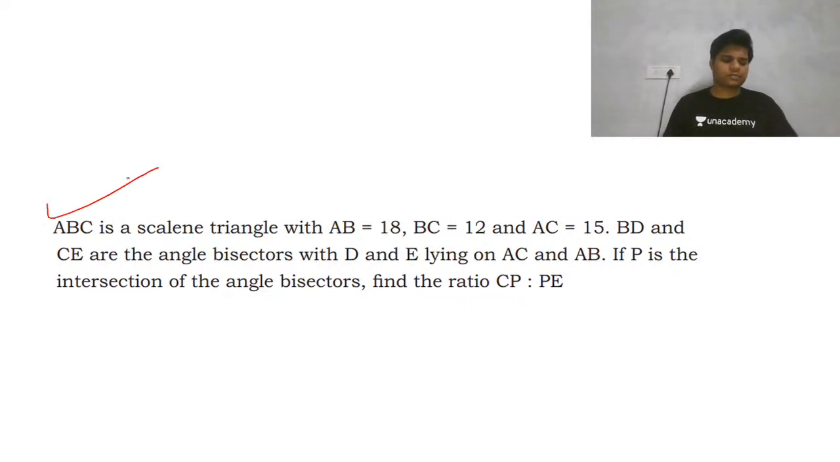Try this question. I'm giving you again about 1 minute. ABC is a scalene triangle with these sides. BD and CE, the angle bisectors, are given. You need to find the ratio CP to PE. Guys, if anyone has any doubt or questions, you can let me know in the comment section. If you're watching live or the recording, we'll try to reply as soon as possible in the comment section.